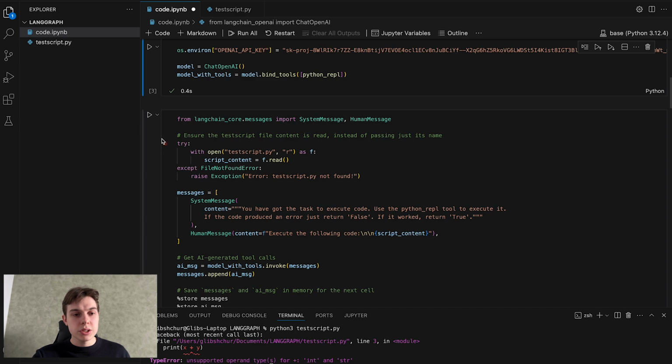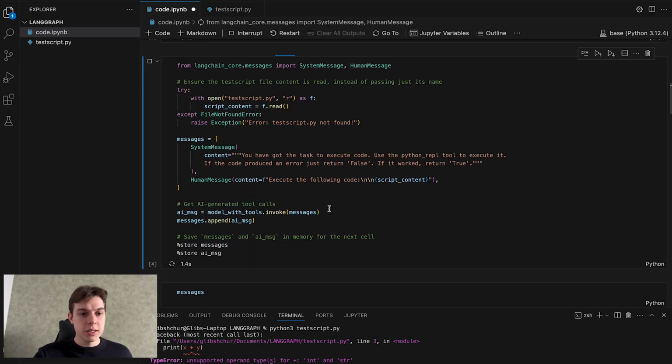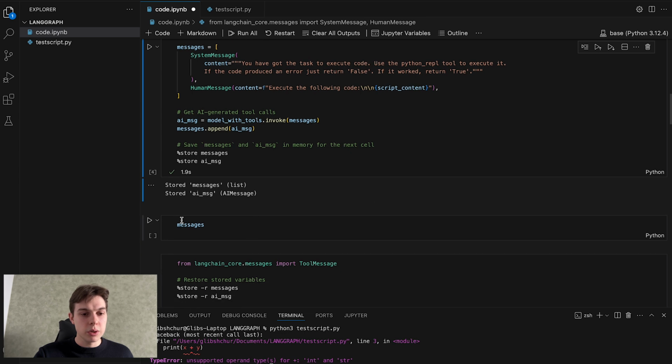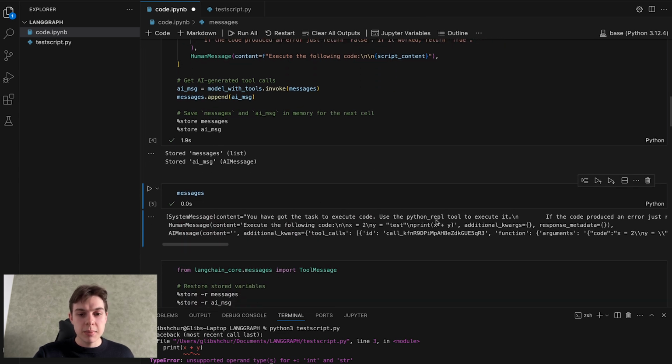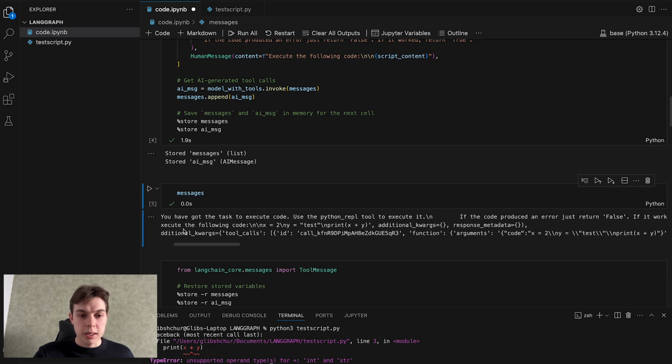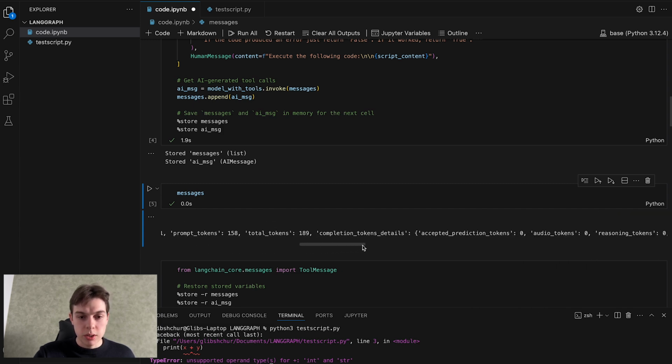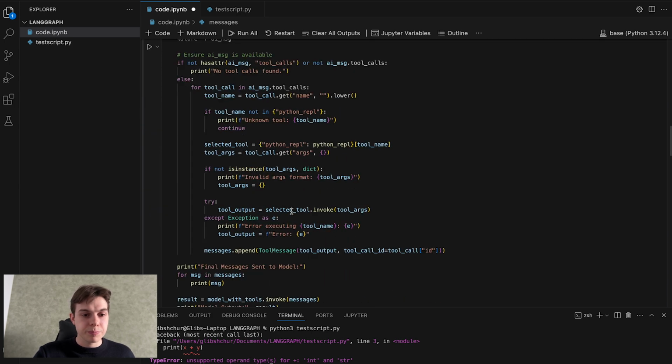Now given the message and etc. like this. Yeah, it takes a bit more time, so we can see everything is stored here. And let's see how the message looks. So yeah, as you can see here, we can see the "execute the following code". It will see the code that should be executed. And yeah, moving on, it's pretty long. We can see the token, so we can see all the internal information of how it will work.